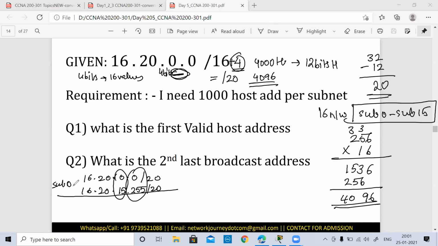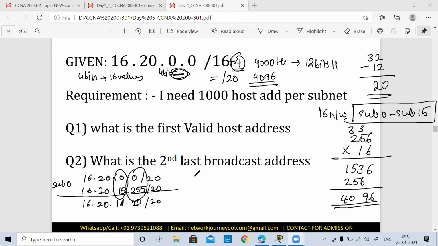Now, since this is my subnet 0, I see that my subnet third octet is coming in the multiples of what? Which multiple is it going to be? Third octet is going to be a multiple of what? Yes, it's going to be a multiple of 16, right?